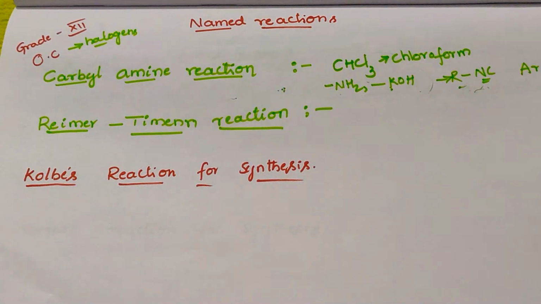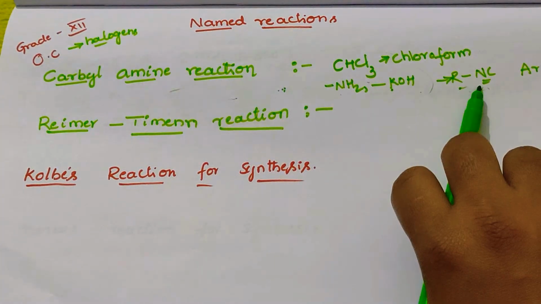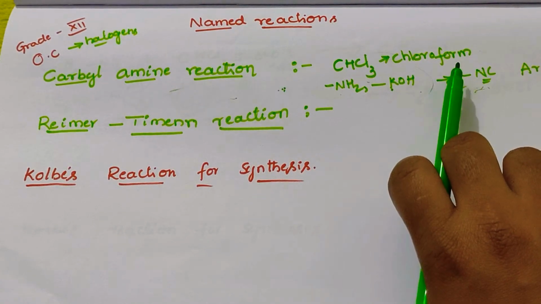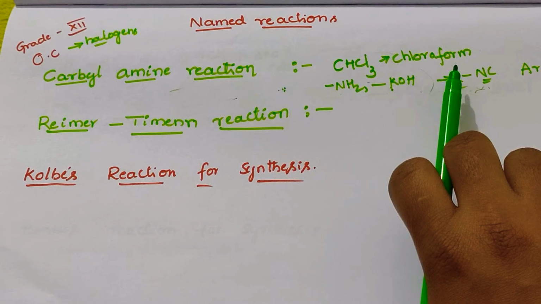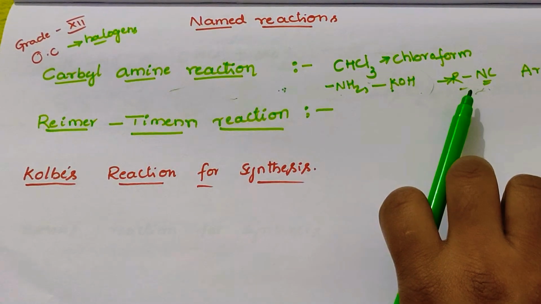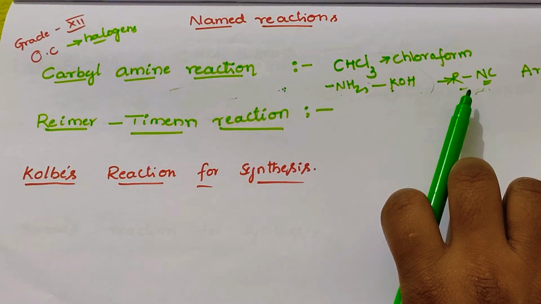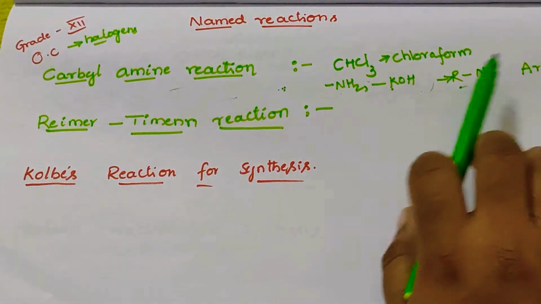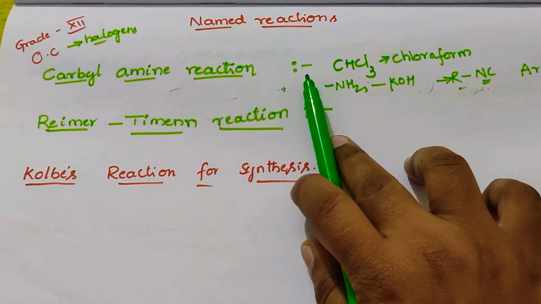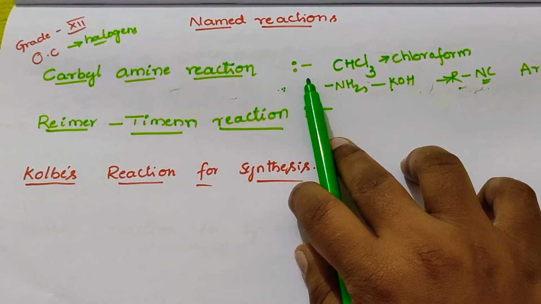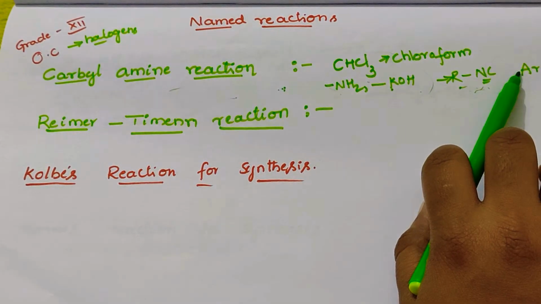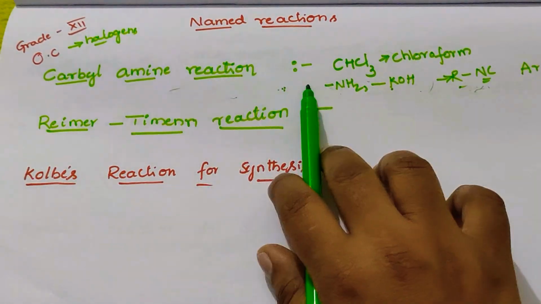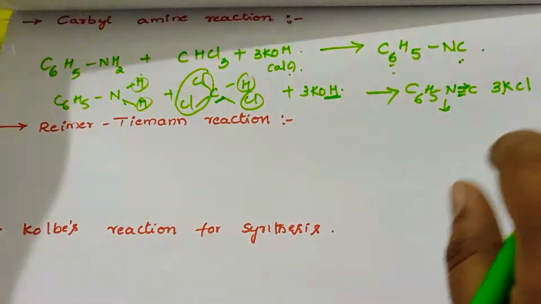The isocyanide formed in the carbylamine reaction has an extremely unpleasant smell. This reaction is therefore used to test primary amine. It is the identification of primary amine. If any organic compound contains a primary amine, this reaction is used to identify the amine.